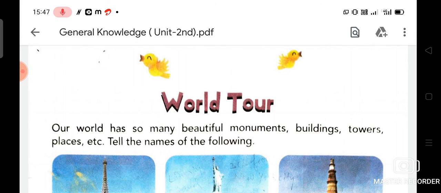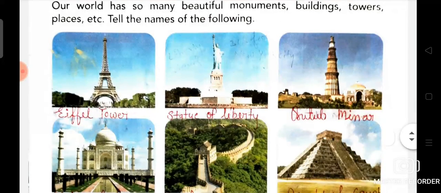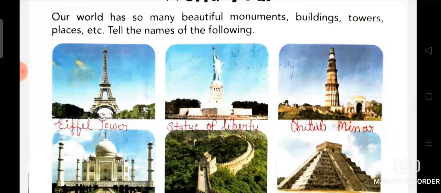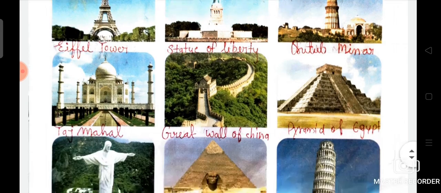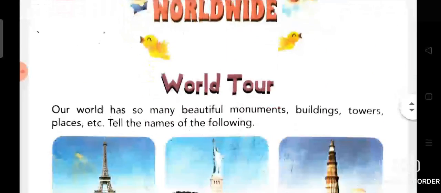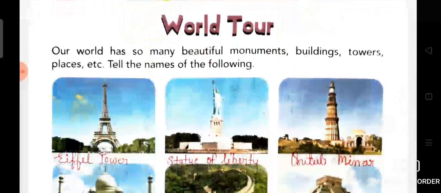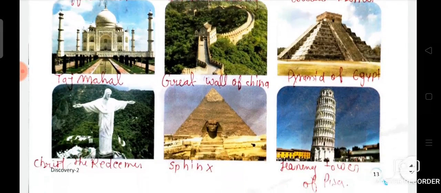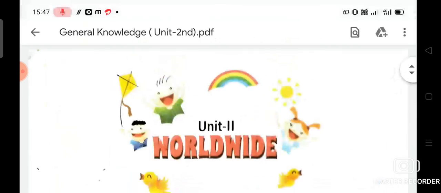we will start the chapter related to unit 2. So my dear students, in your homework you will write page number 13 of unit 2 in your homework copy, and in your assignment draw a picture of the national flag of India and color it.